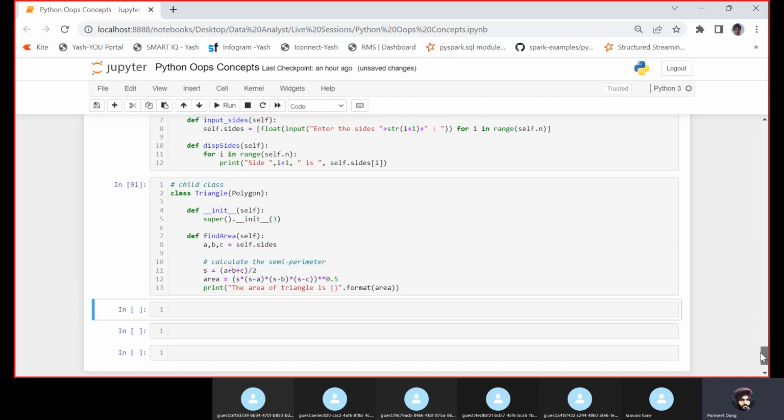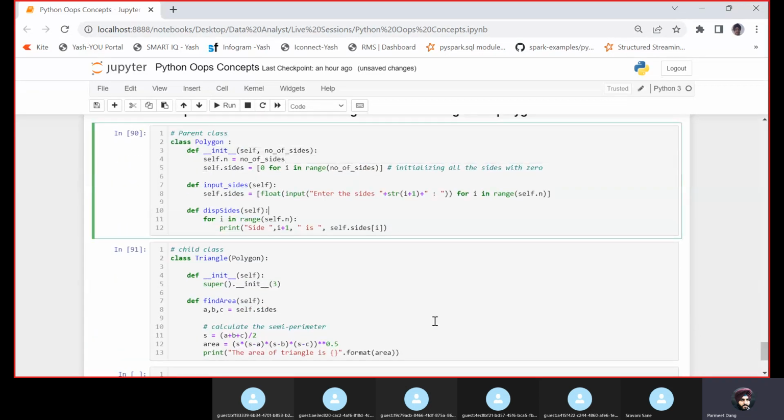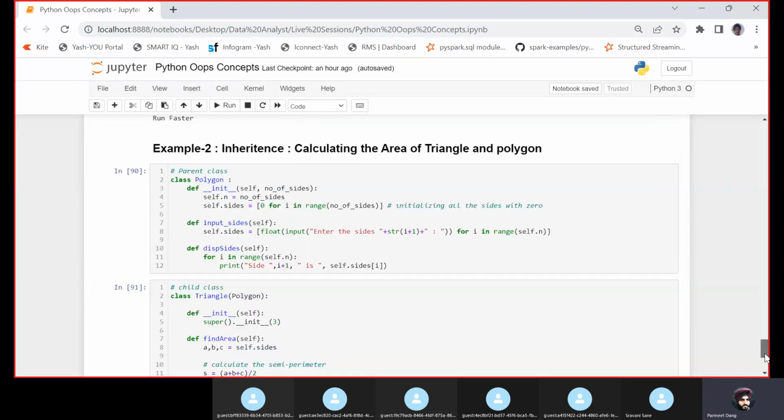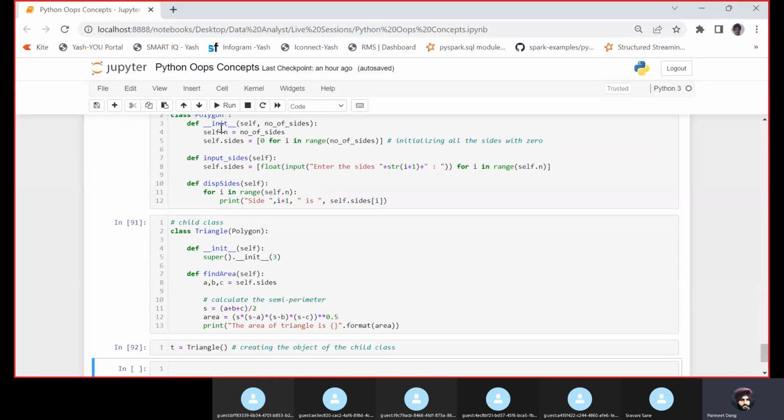So we have created a child class, and let us now try to invoke this. So I am creating the object of a triangle. So here I have created an object, creating the object of the child class. Okay, so this child class have already invoked the base constructor.